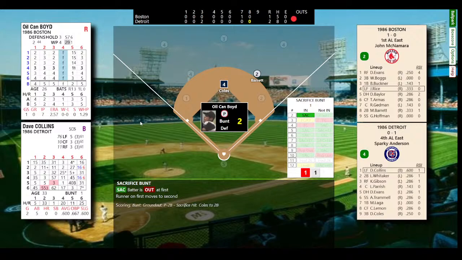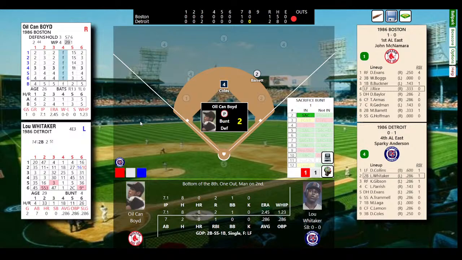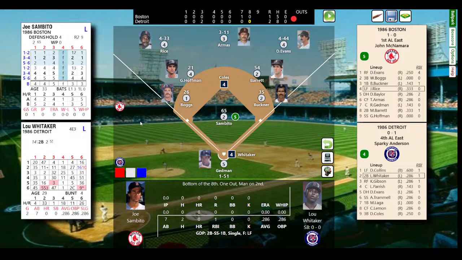1 out, man on second. They're bringing in a new pitcher, and that will be it for Boyd. So they bring in Joe Sambito, the lefty, to face the lefty Lou Whitaker with Kirk Gibson looming on deck. So John McNamara pulling the strings here. Sambito will come in. It's his first appearance of the year. He did not appear on opening day. Facing Sweet Lou Whitaker, off to a 2 for 7 start in the season.